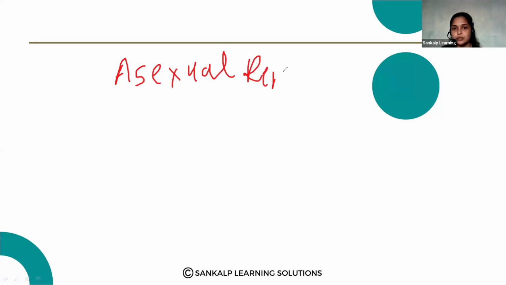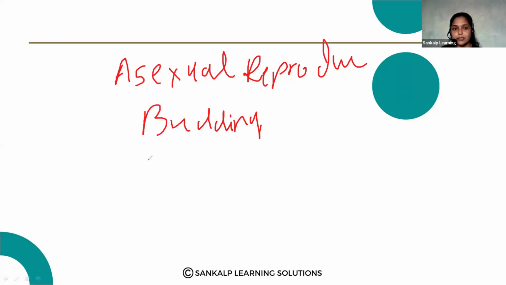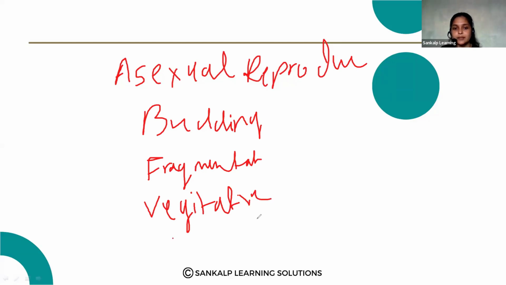The main types are budding, then fragmentation, then vegetative propagation, then spore formation.